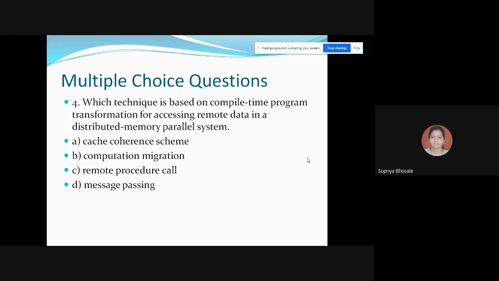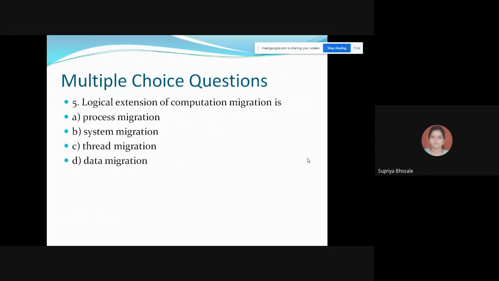Option B and C are coming. Option B, computation migration. Actually, to answer these questions, some of the part from chapter 2, second and third should be covered. Okay, no issues.